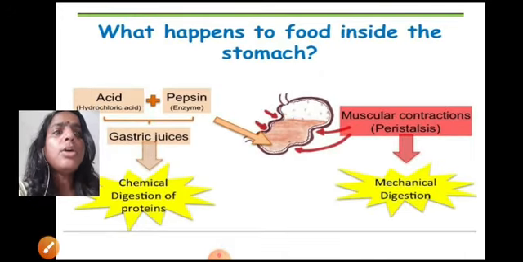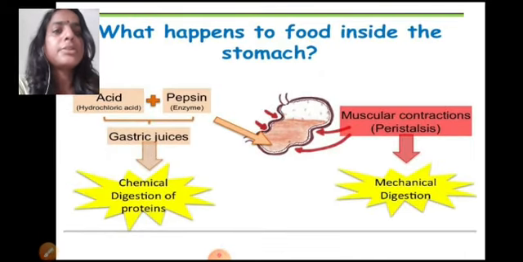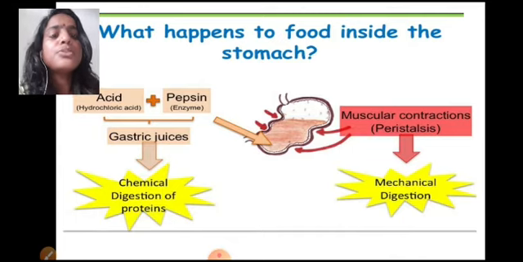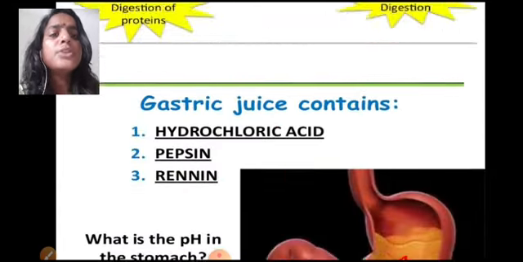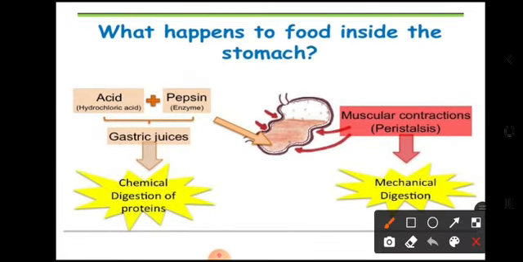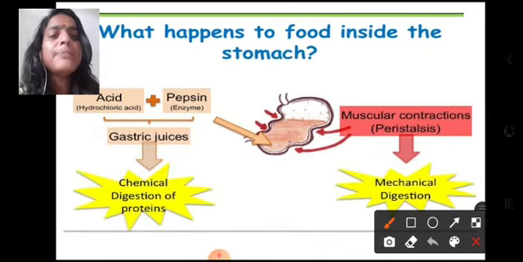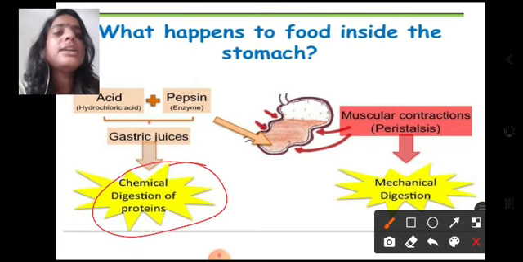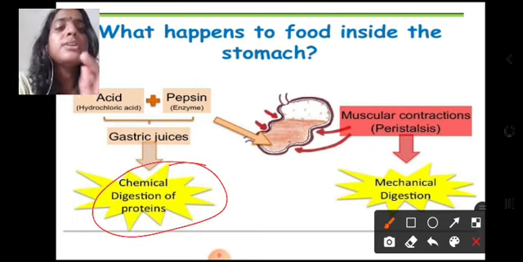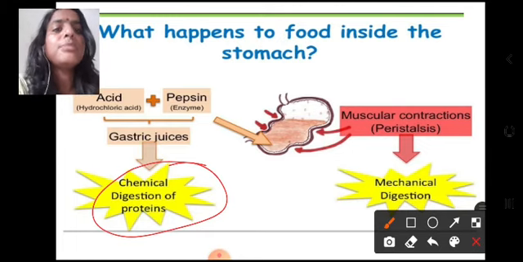Now, moving on, what happens to the food inside the stomach then? First of all, the acid and the pepsin, which is an enzyme, are both present in the gastric juice, both form the gastric juice. So, what is digestive juice? It is the mixture of acid and pepsin, which is an enzyme, and it helps in the chemical digestion of the food. So, this is the first process that is taking place in the stomach,